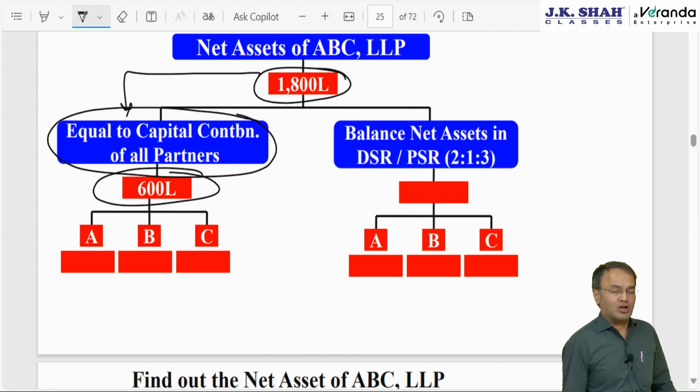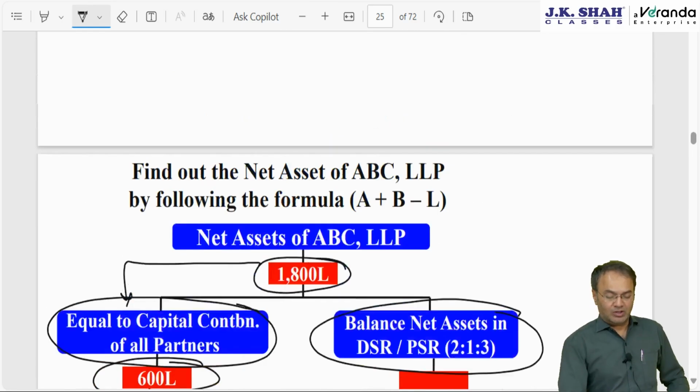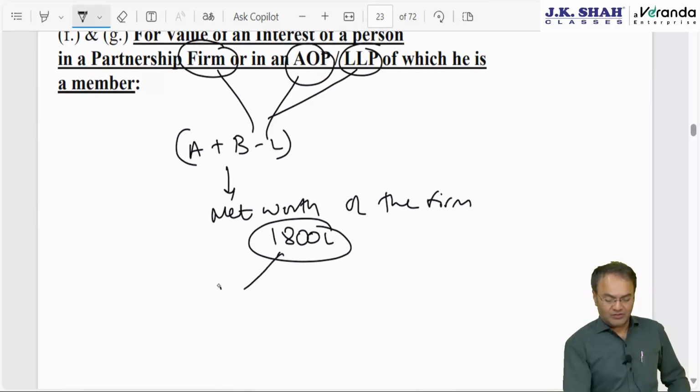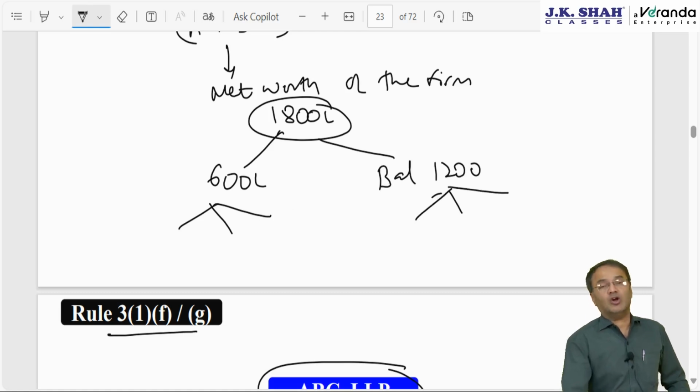Answer: capital account, current account, both, and the balance standing as on the valuation date, 1st April of the relevant previous year. And then the balance. So the capital to the tune of 600 lakh, you split amongst the 3 partners A, B, C in the ratio of capital contribution, and the balance 1200 lakh you split in the ratio of profit sharing or dissolution ratio, as the case may be.